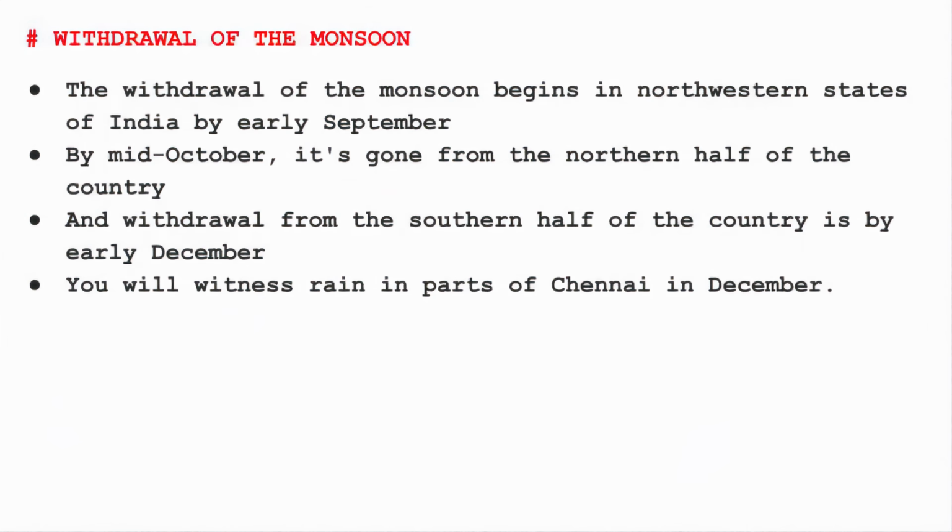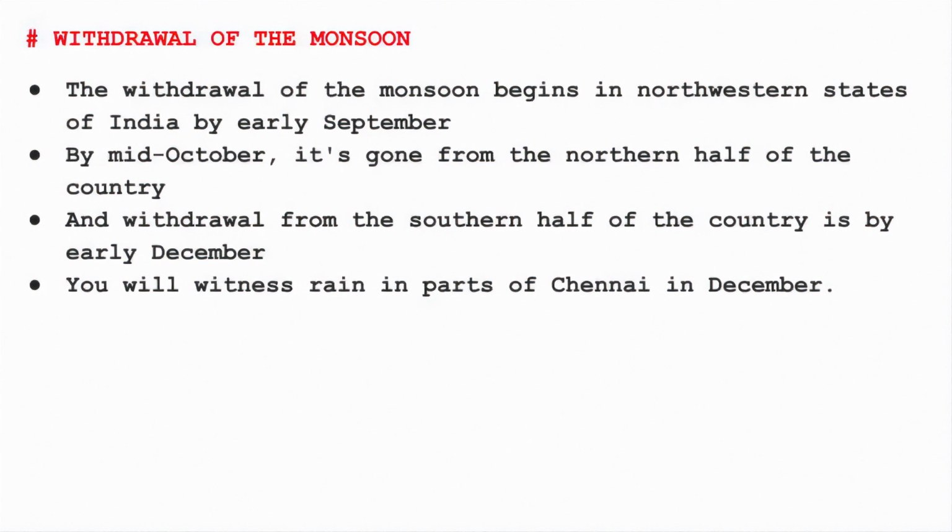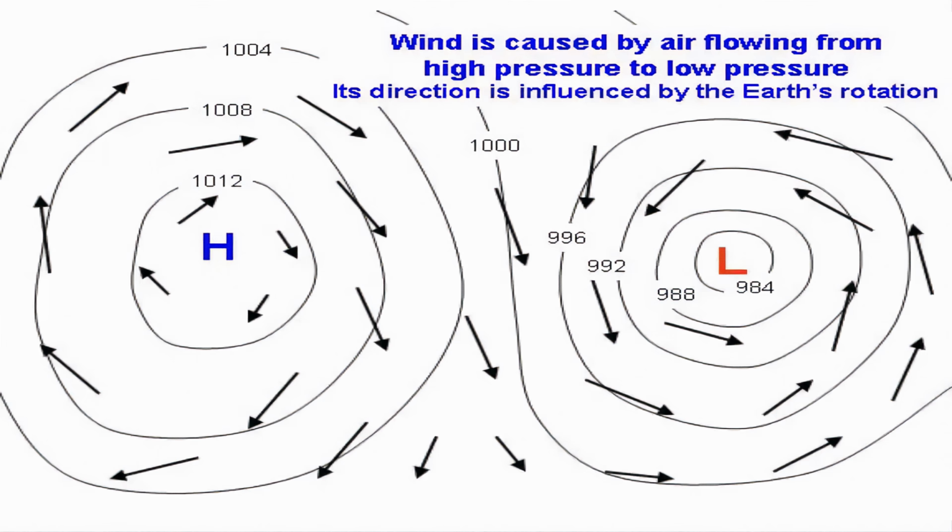quickly. And we have read before, due to differential heating pattern of land and water, a pressure system is created. So now the water body is much warmer than the land, and due to this a low pressure is created on the water body, and the land surface is cold because of winter, hence high pressure is there. And we also have read that wind moves from high pressure to low pressure, and this is the reason the